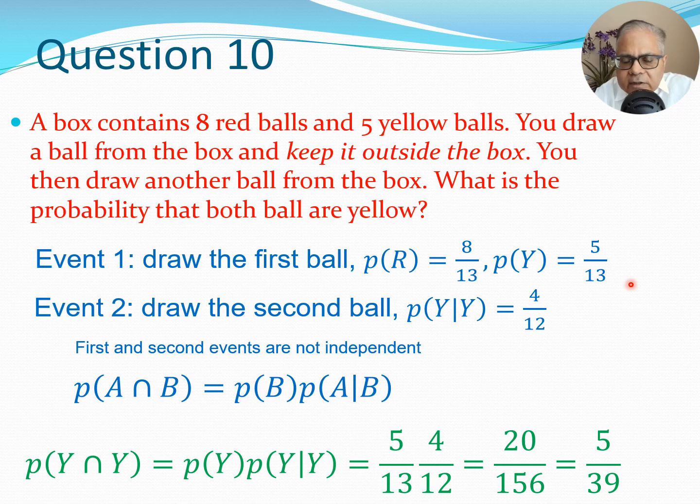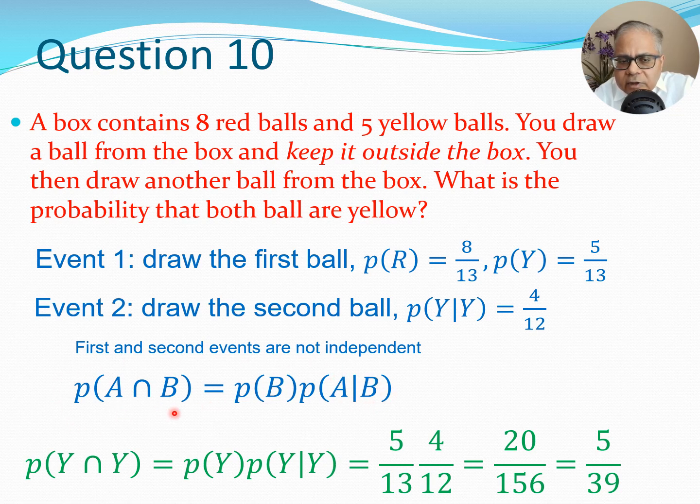But now what has happened is that one of the balls has been removed. So as far as the event 2 is concerned, the probability of drawing the second ball, P(Y|Y), is 4 by 12. So this is actually the probability after event number 1 has taken place. Suddenly the number of balls has reduced to 12 and the number of yellow balls has reduced to 4, provided you have taken out a yellow ball. So therefore these two are not independent anymore and therefore we have to use this formula here.